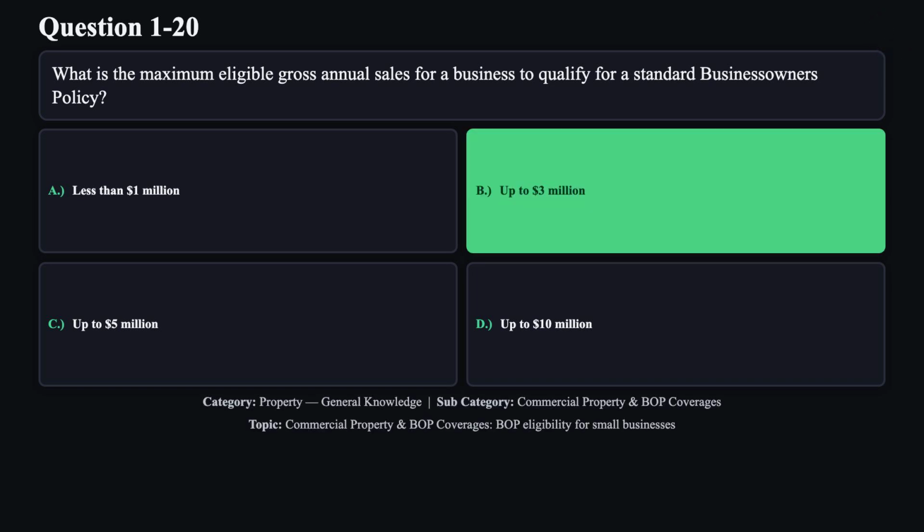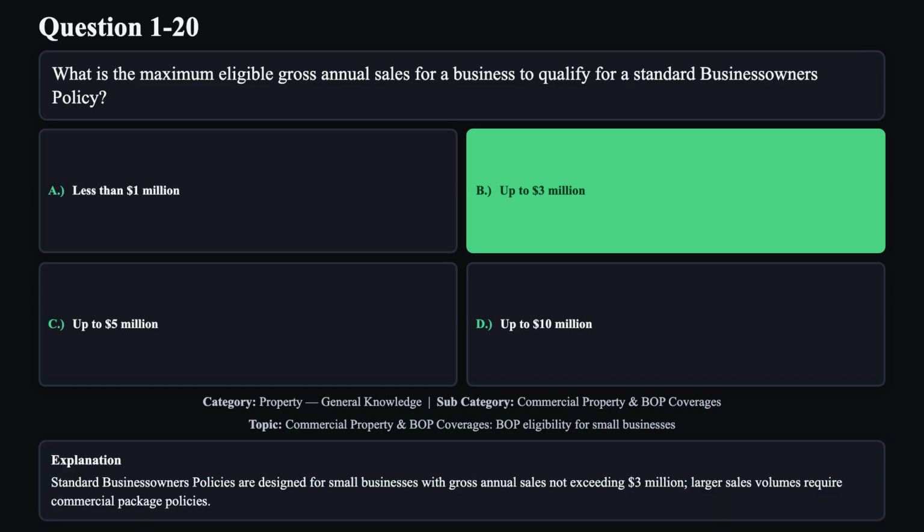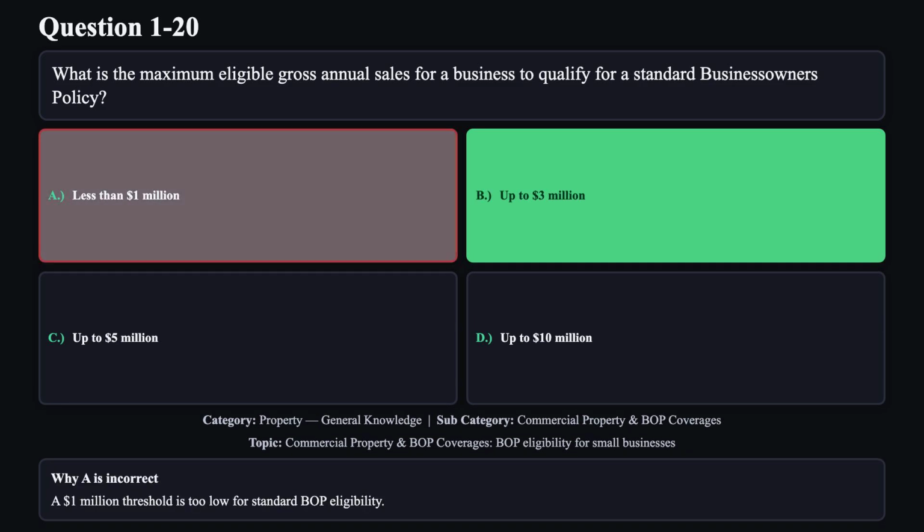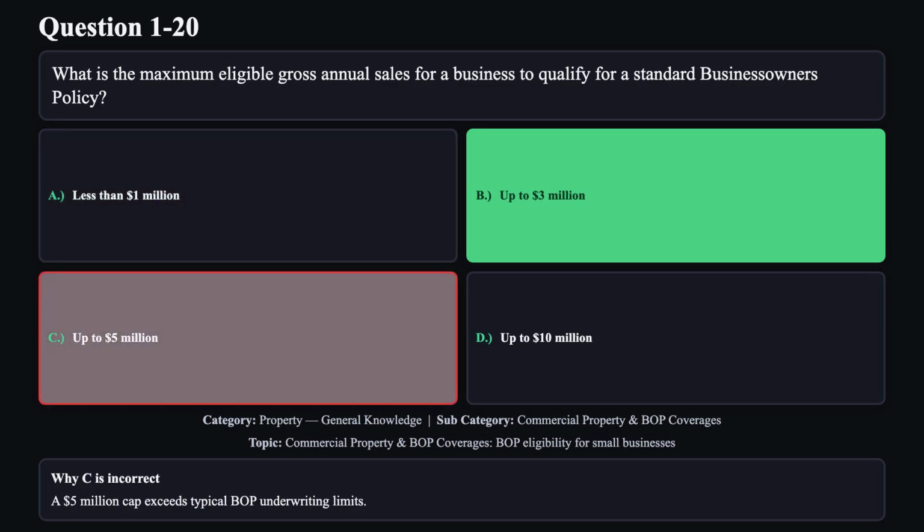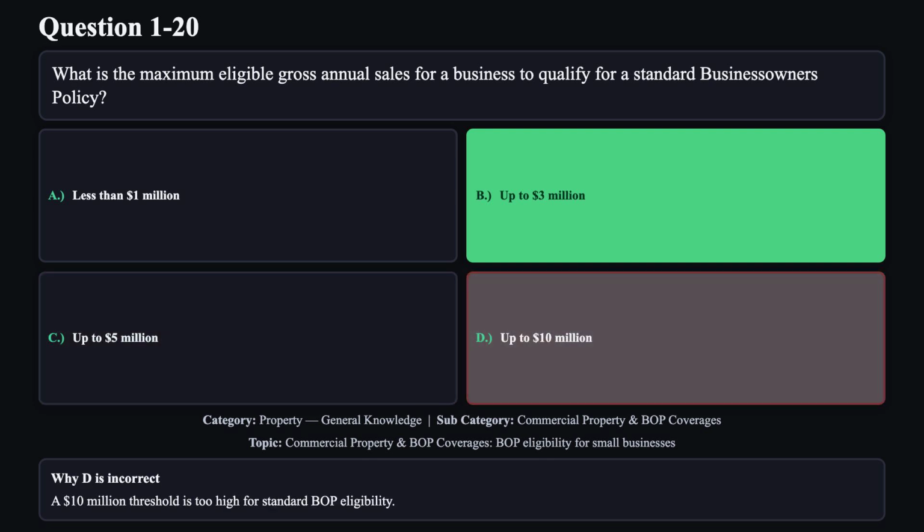The correct answer is B. Standard business owners' policies are designed for small businesses with gross annual sales not exceeding $3 million. Larger sales volumes require commercial package policies. Reason A is not correct. A $1 million threshold is too low for standard BOP eligibility. Reason C is not correct. A $5 million cap exceeds typical BOP underwriting limits. Reason D is not correct. A $10 million threshold is too high for standard BOP eligibility.